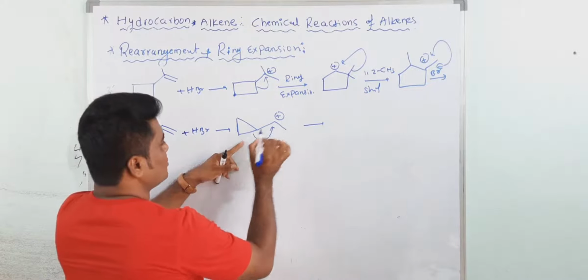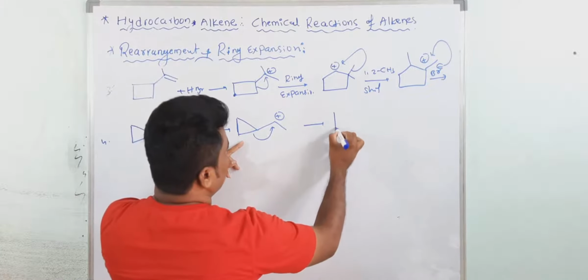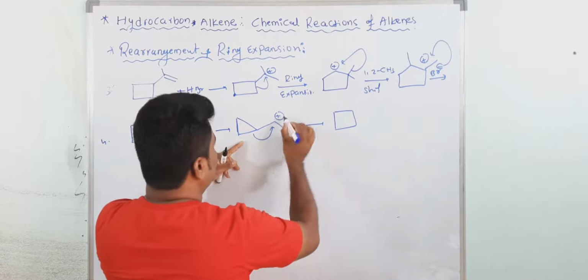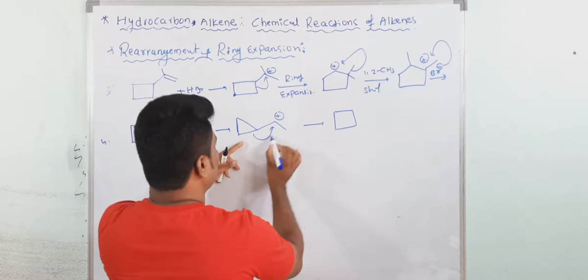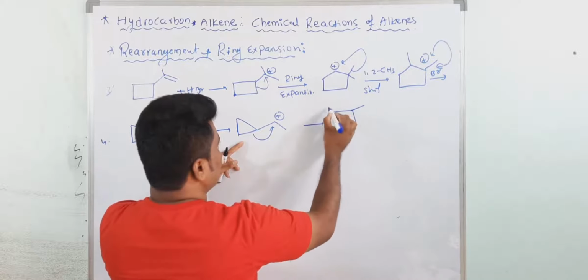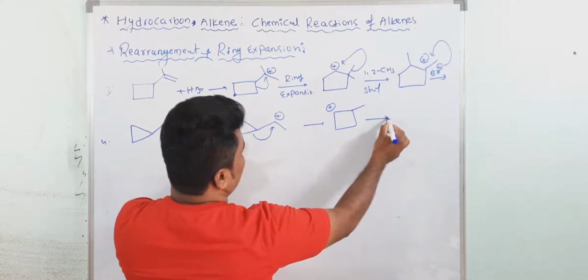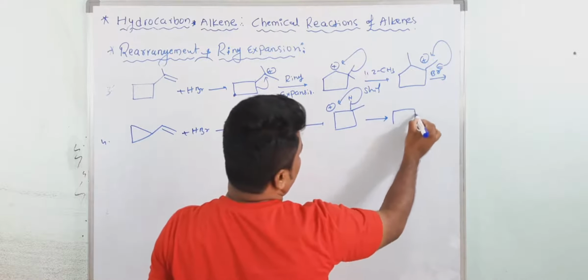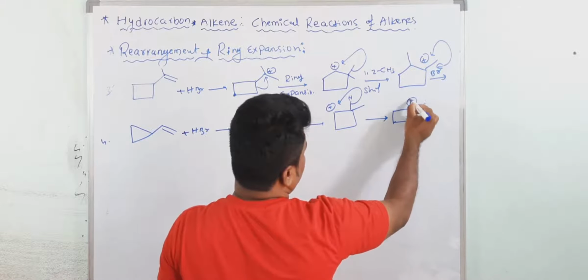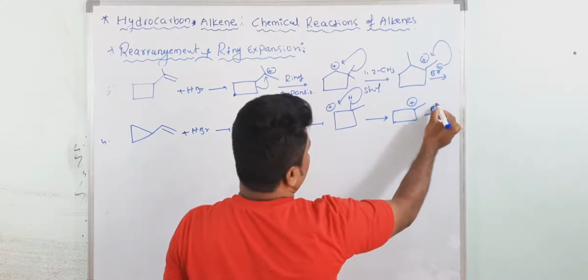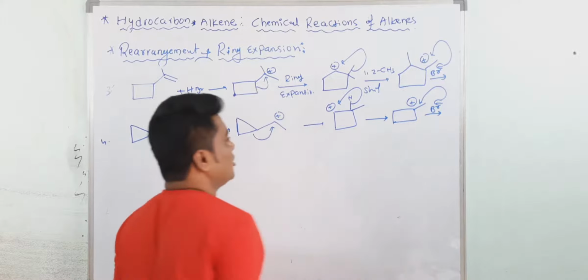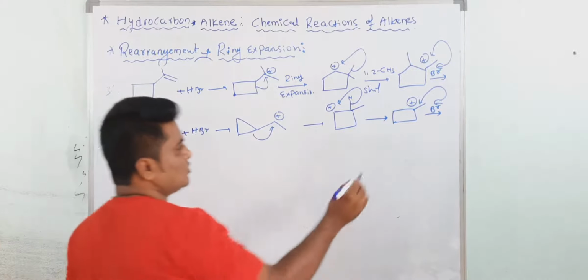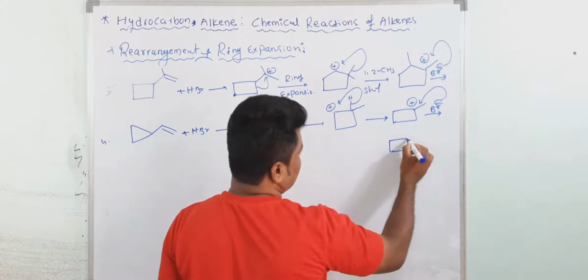Then you will get a 4-membered ring. See, if the 4-membered ring undergoes expansion here, the positive charge comes here. Then a hydride shift will take place. Then you get a stable carbocation. Then Br minus. Then the final product. Write down the final product. See, in this case the final product is like this one.